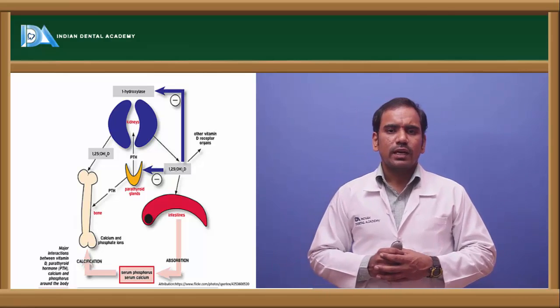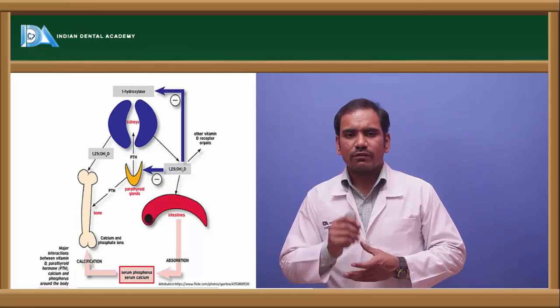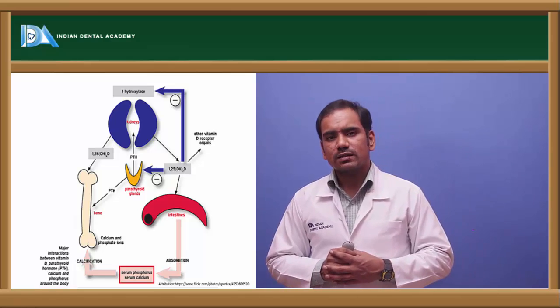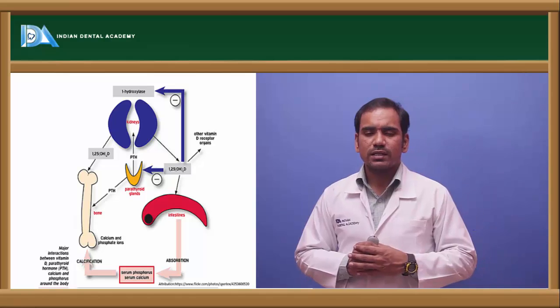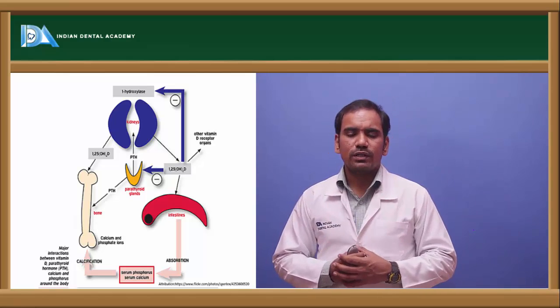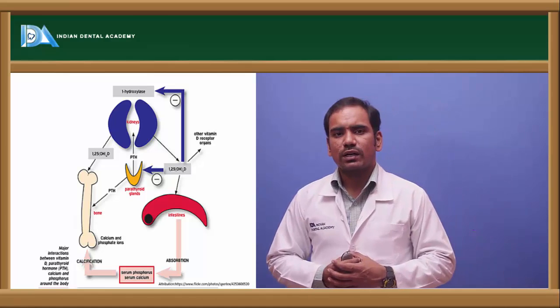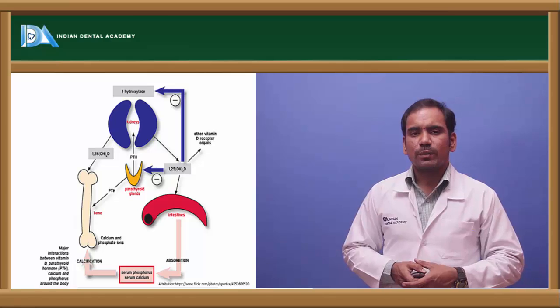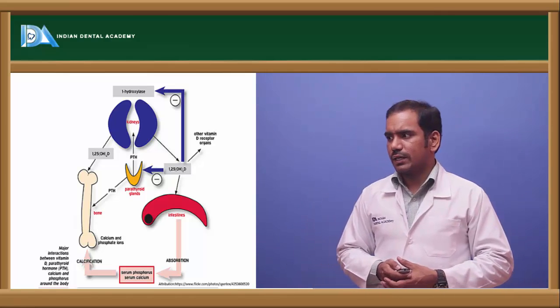In the nucleus, it binds to a specific region of the DNA where it activates a gene which codes for the calbindin. Once calbindin is synthesized, its function is to bind with the calcium in the intestine and help in the absorption of the calcium. So in this way, calcitriol increases the absorption of calcium from the intestine. So that is the effect of calcitriol on the intestine.